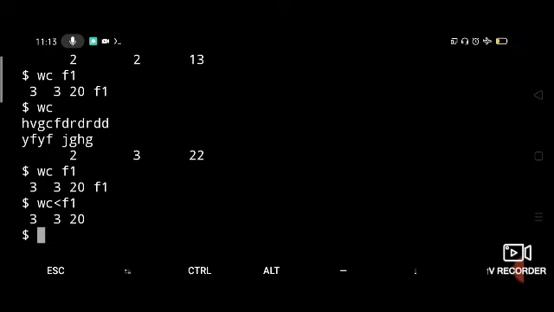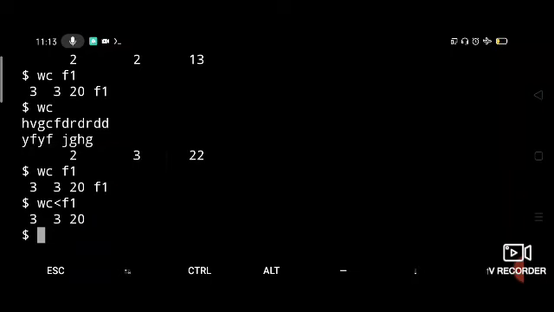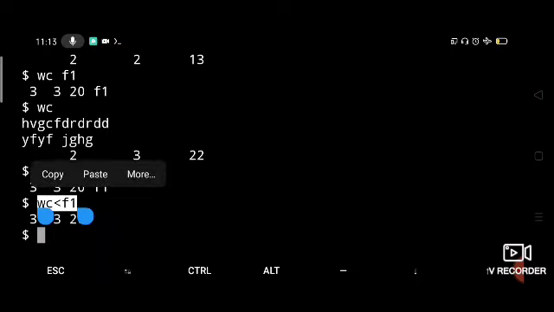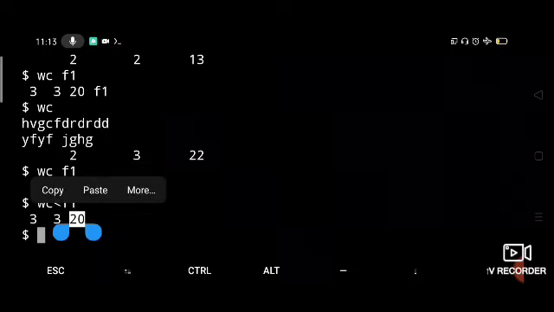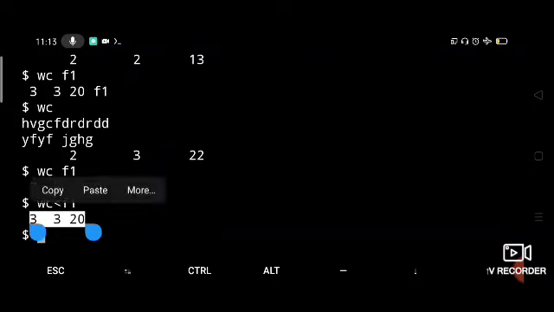But you can notice that in the first case it tells you where the input is coming from, that is, from the F1 file. But in the second case, in the output you can see there is no file name mentioned, right?